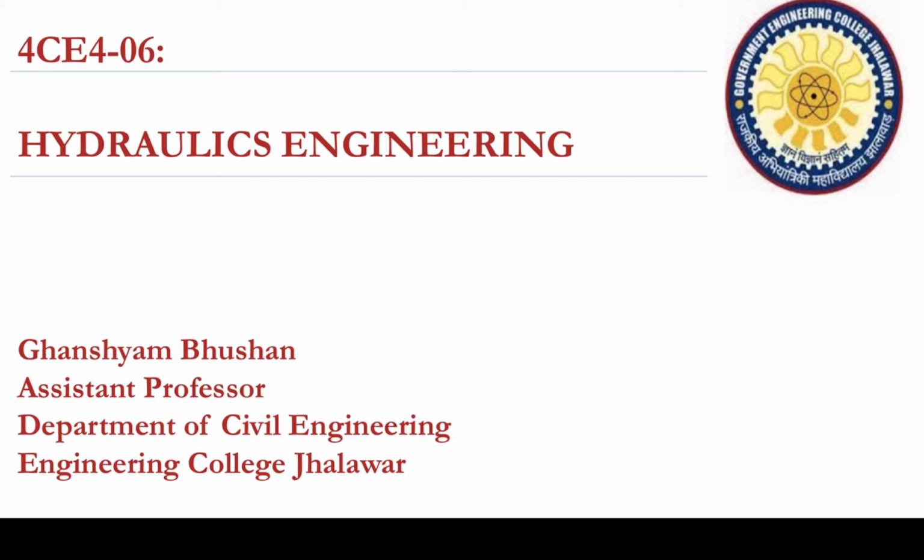So for the critical depth, from the perspective of energy, specific energy, we have calculated and arrived at a condition that Q square T upon gA cube is equal to 1. Now we will try to understand the same concept from the perspective of the maximum discharge. What does this mean? It means that for a critical flow the discharge will be maximum. So let us see what condition we are having if the flow is critical.